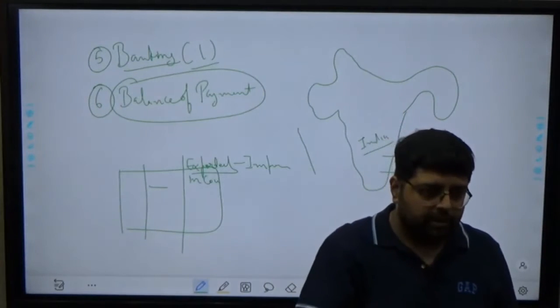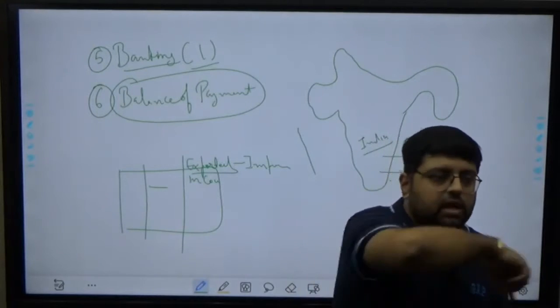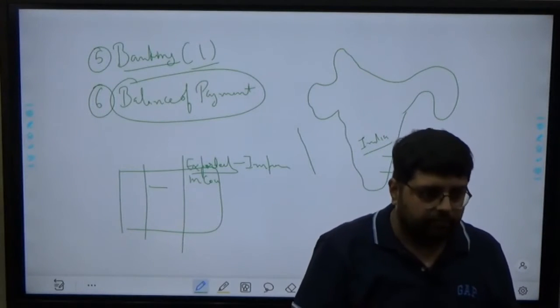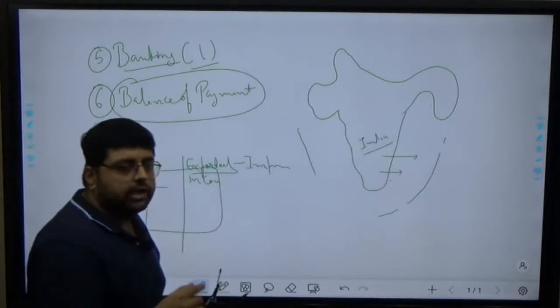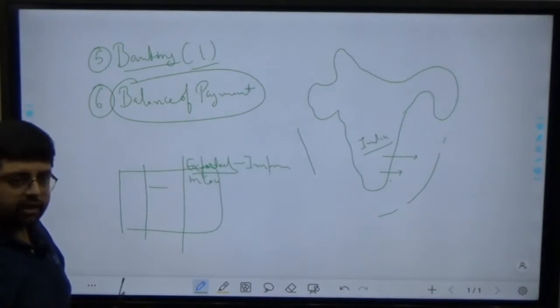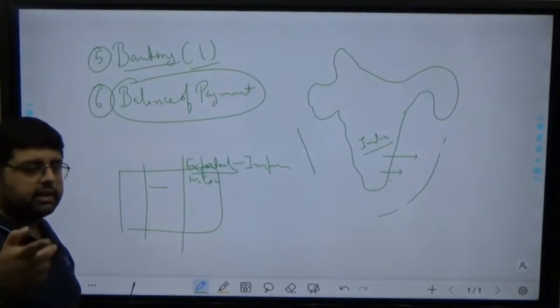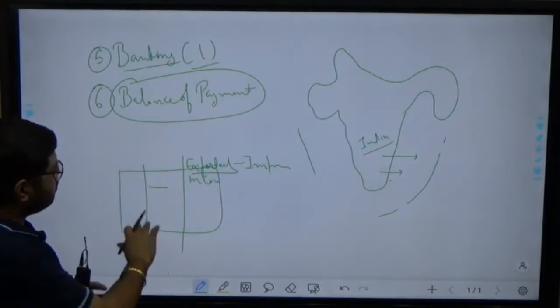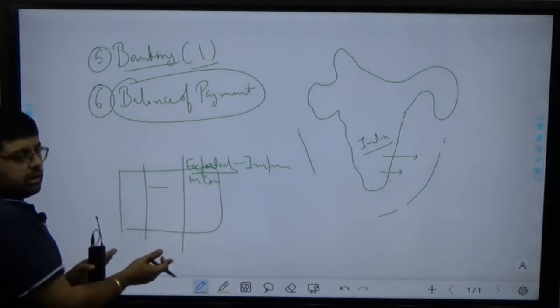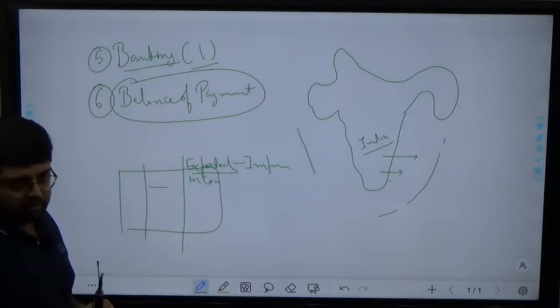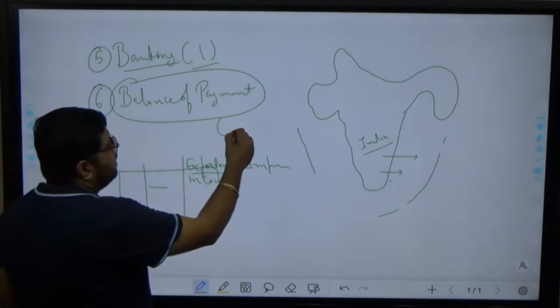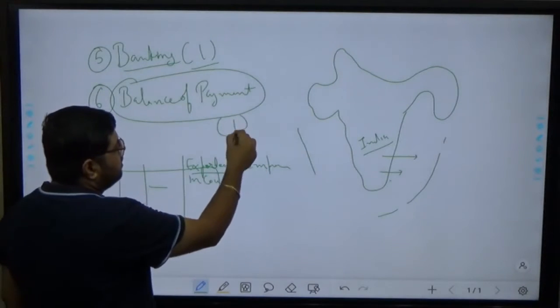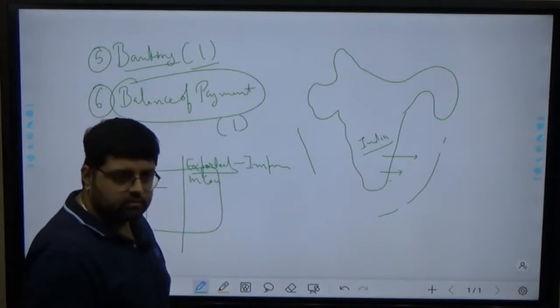So balance of payment is with respect to my relation with the outside, not with the inside. In terms of monetary value, how much I am transacting with them. When you maintain that record, it is known as balance of payment. In this you will find within every 2 or 3 years, one question.